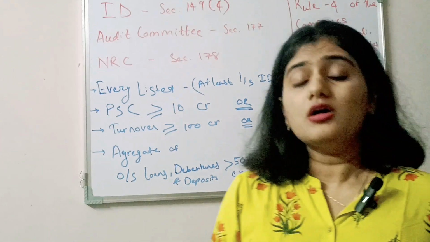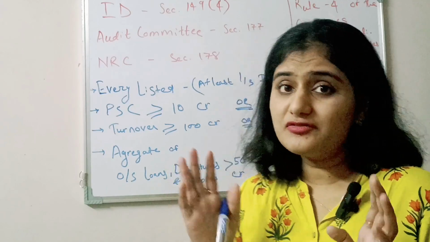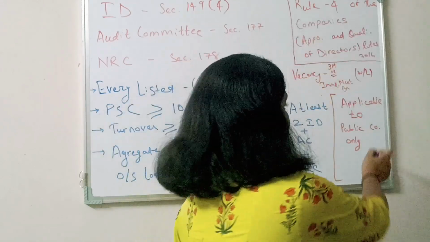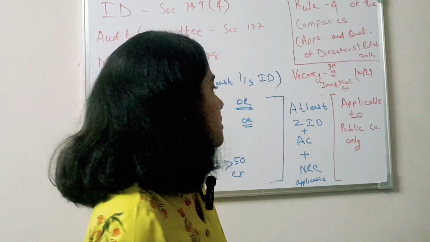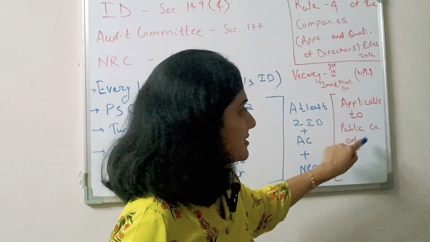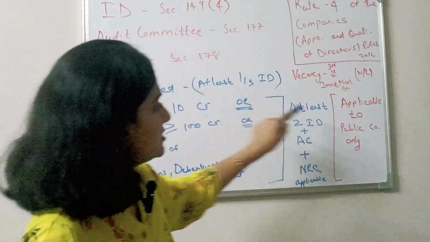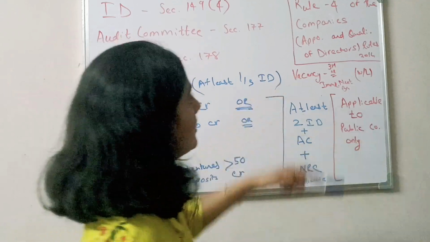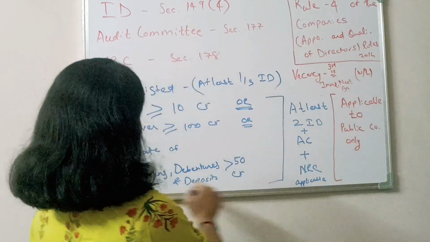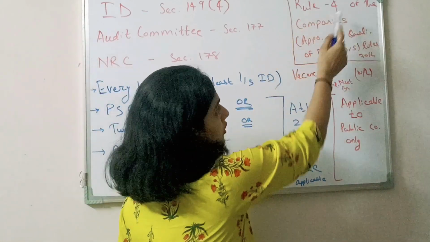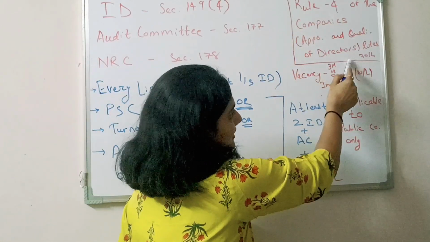So don't make mistakes, because if you don't write it with a different color pen, it will not highlight or be an eye catcher for you. So write it with another pen that it's applicable to public company. So in these conditions, it's public company only. Okay. Now these 3 provisions come from rule 4 of the Companies (Appointment and Qualification of Directors) Rules.